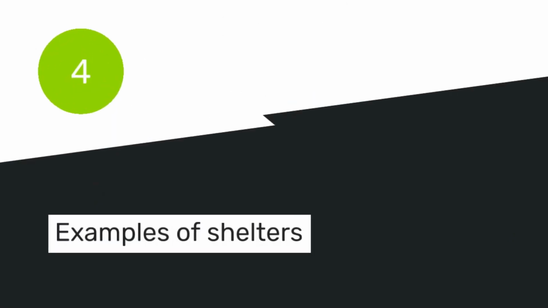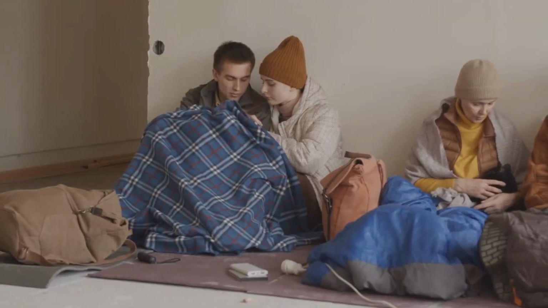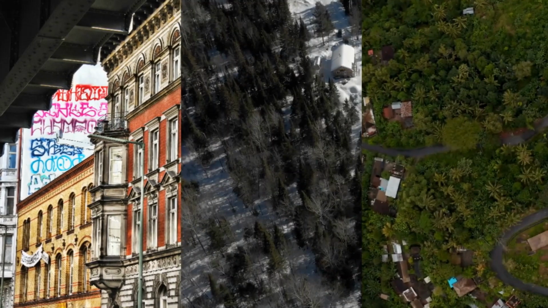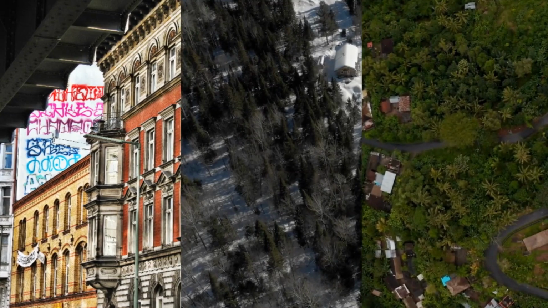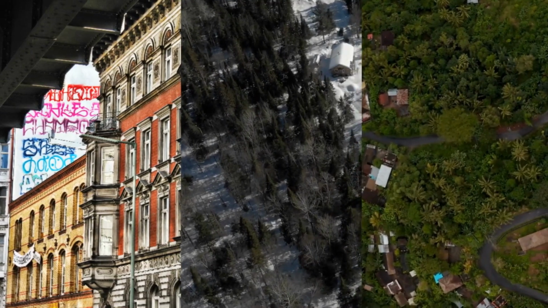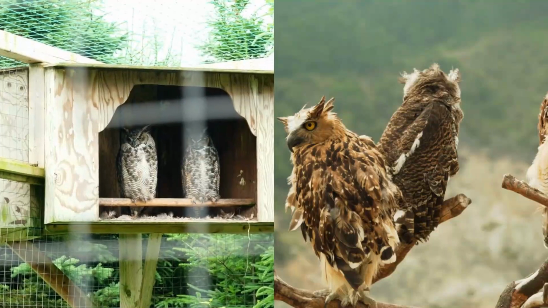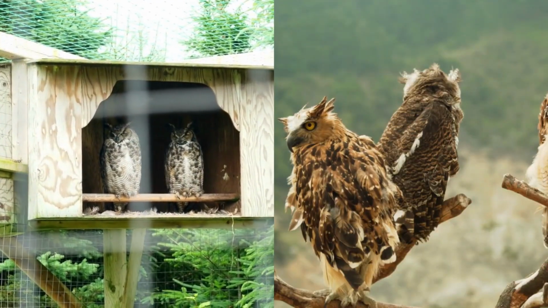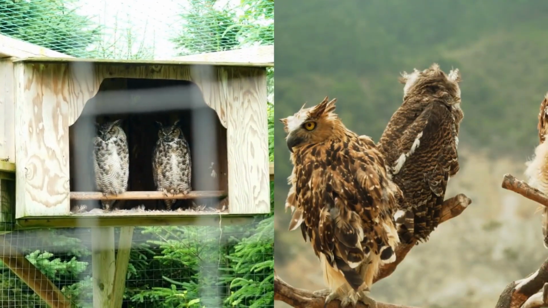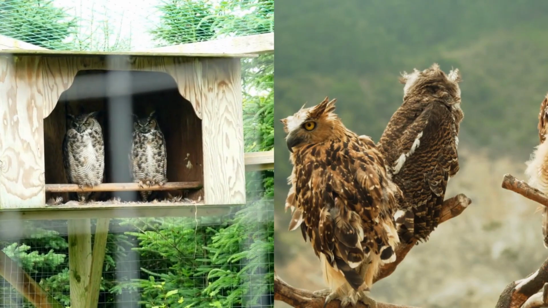4. Examples of shelters. Hollow trees. Description: some trees have empty spaces inside them, and animals use these hollows as their homes or shelters. Example: woodpeckers drill holes in trees, and these holes become shelters for other animals like owls or squirrels.